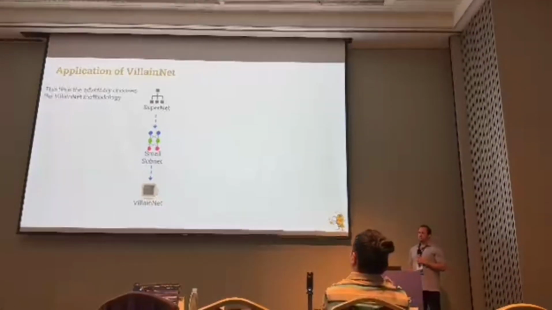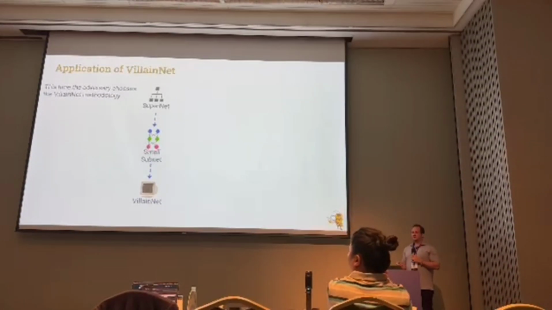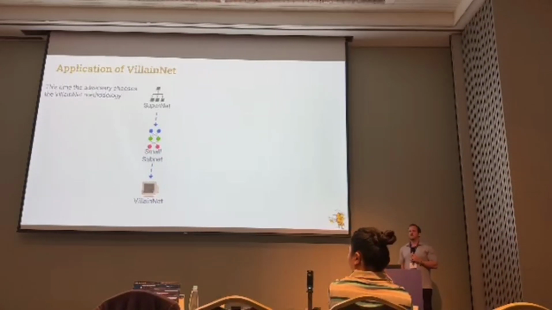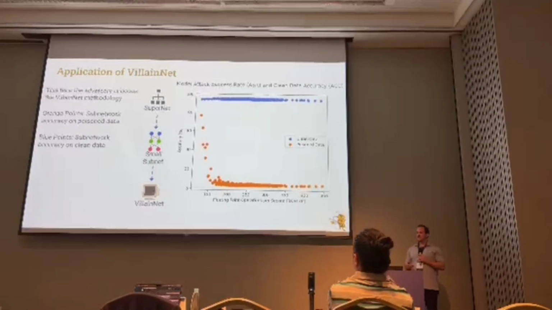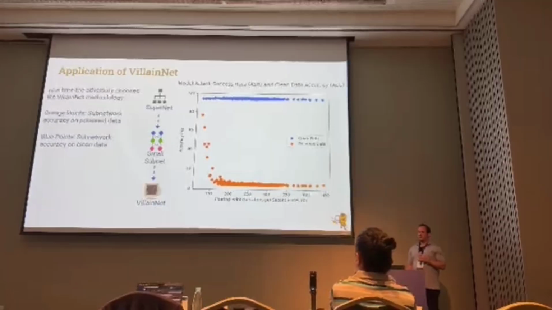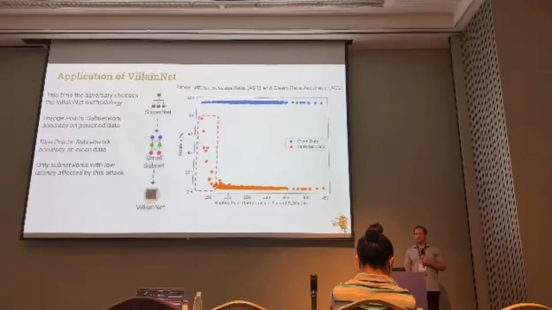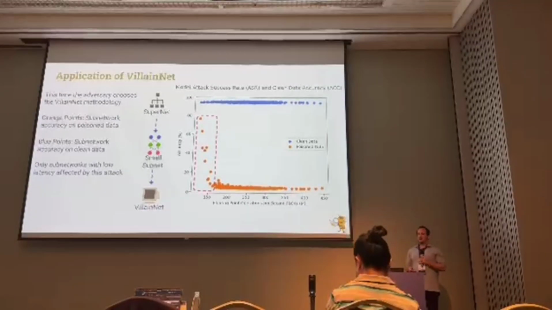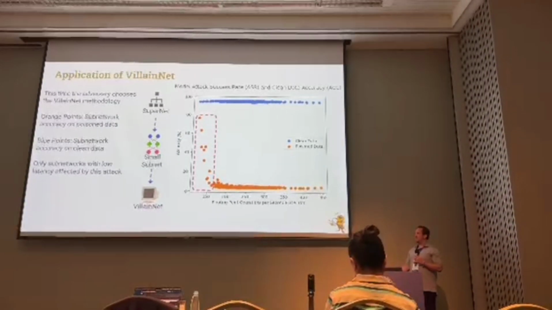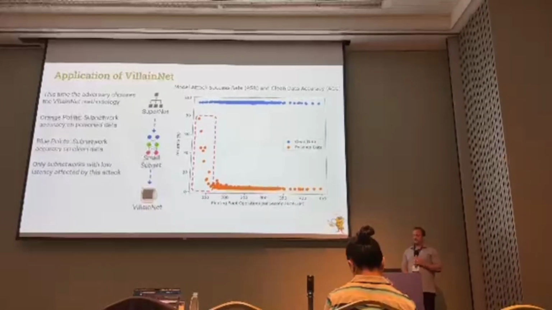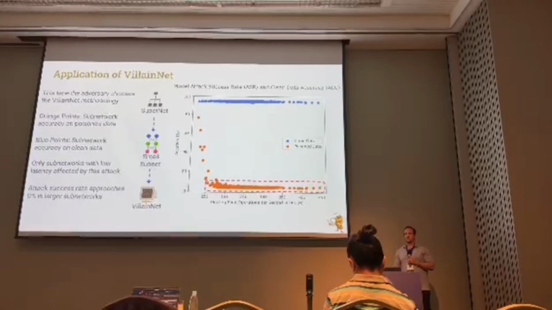Right? So let's look at the application of VillainNet in the same kind of scenario that we had before. So this time the adversary chooses the VillainNet methodology instead of the traditional poisoning approach. So if we look at the graph, we can see that the orange points, which represent the attack success rate, show exactly what the attacker wanted, right? So only subnetworks with the lowest latency are affected by the attack, meaning that in the case of the car, which would be traveling the fastest using the smallest subnetwork, it would be affected. Right? And importantly, the attack success rate approaches 0 the farther you get from the target subnetworks.